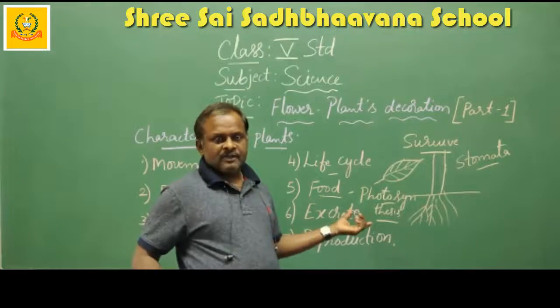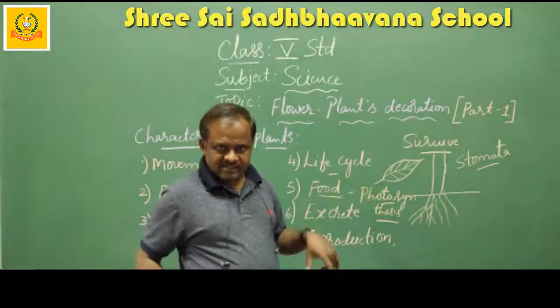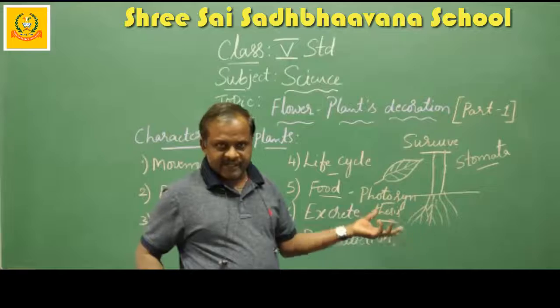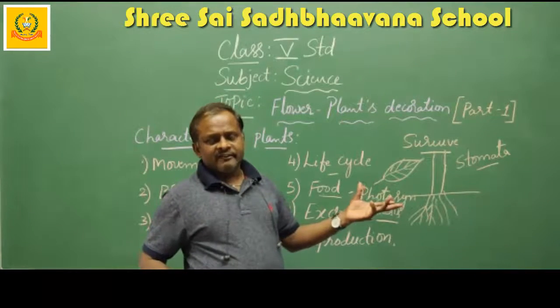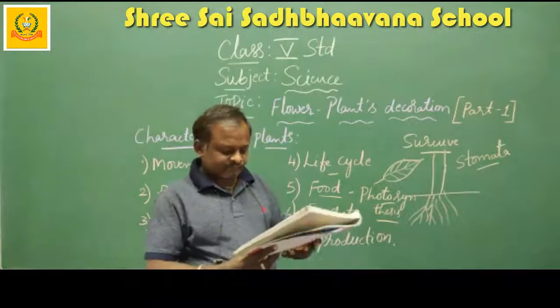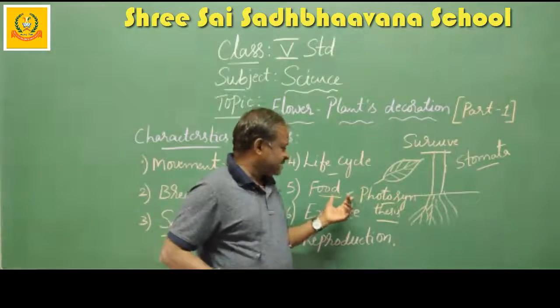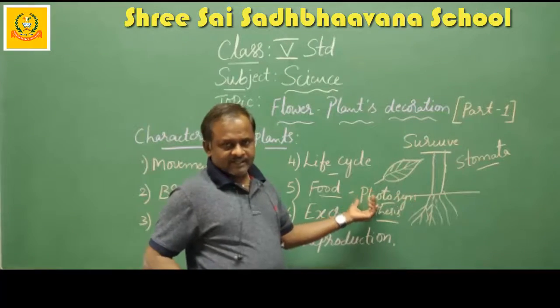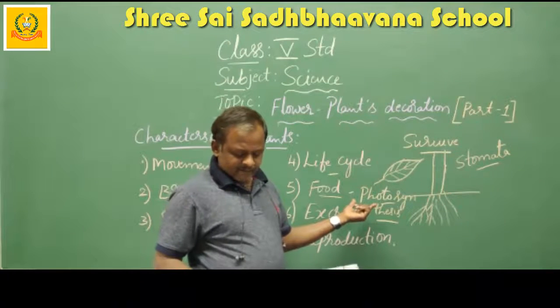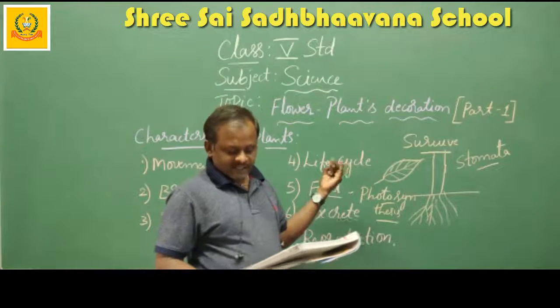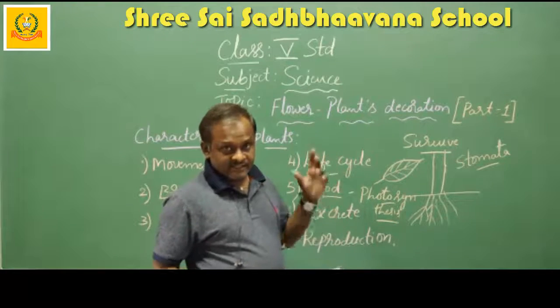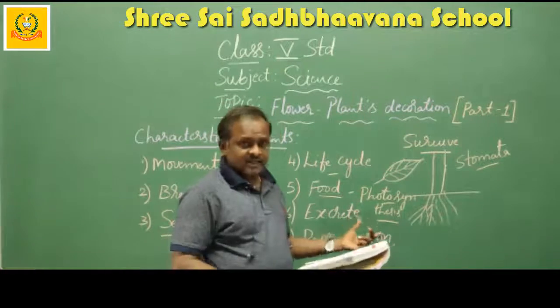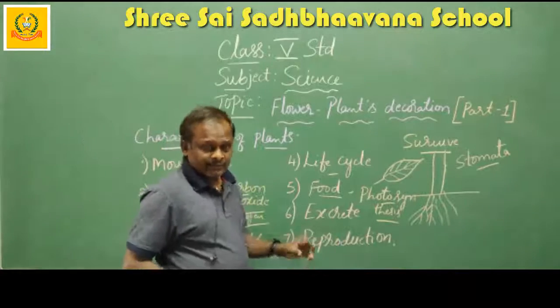Not only for themselves, they also prepare food for us. What they prepare, that food we are eating. That means plants prepare their own food in the presence of sunlight by using water, carbon dioxide, nutrients and minerals that are present in the soil. How do these come to the plant?